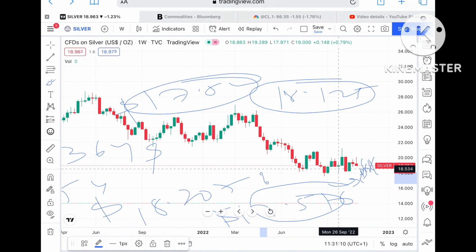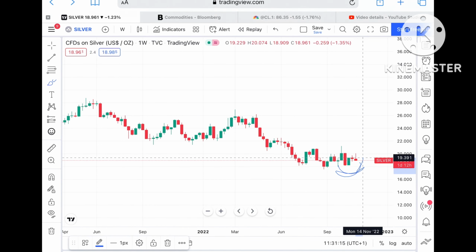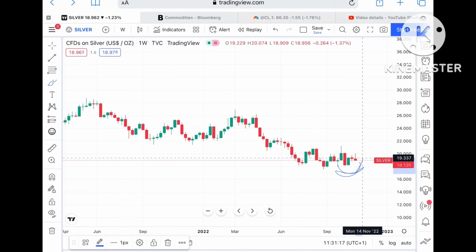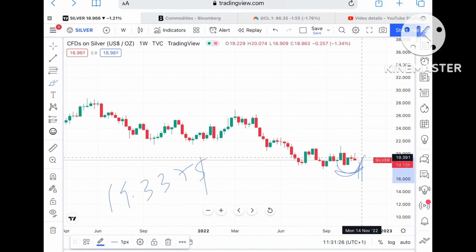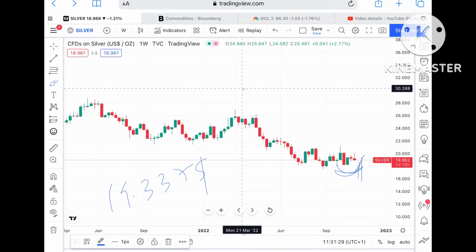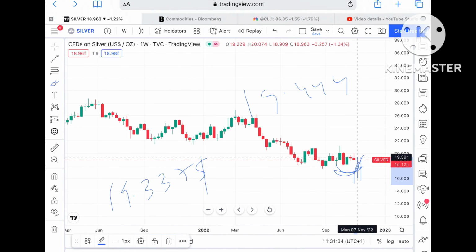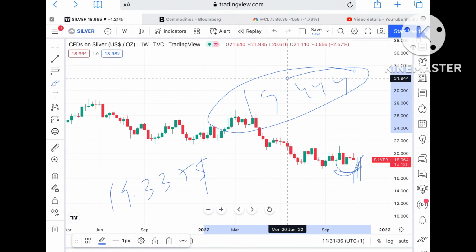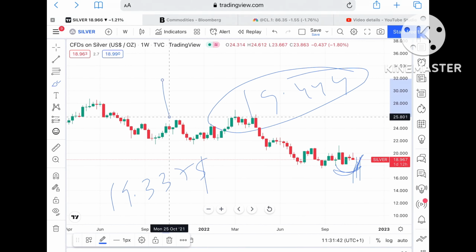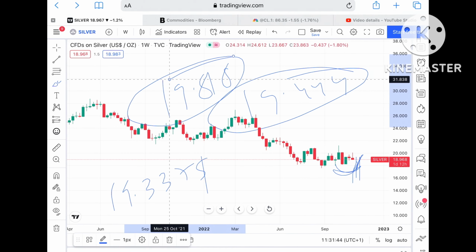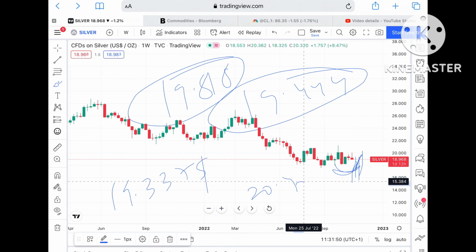But suppose the price sustains this particular level, then it can move further upside, with a probability of touching a level of 19.337. If the price moves above that level, it can touch around $19.444. Once the price goes above this level, because 19.444 is a weak resistance, the probability is very high that it can go towards around $19.818, and from there further high towards around $20.459.